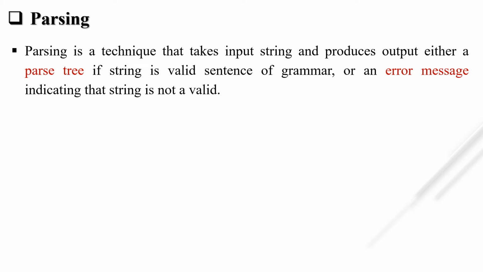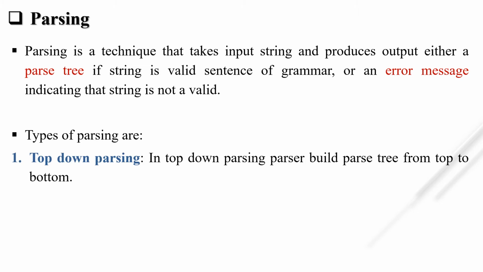So what is parsing? Parsing is a technique that takes the input string and produces the output, either a parse tree if the string is a valid sentence of a grammar, or an error message indicating that the string is not valid. So here there is a grammar and a string. We parse the string with the help of that grammar and check whether that string is valid or not with the help of a parser.